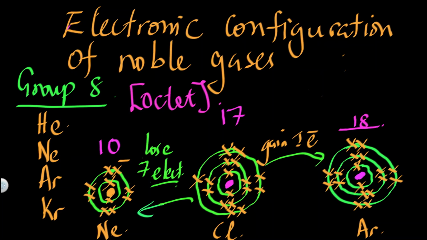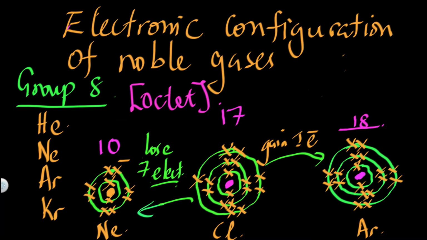It can move backwards and become like neon, and that process involves losing all 7 of its valence electrons. Then it becomes like neon, which is also stable. It can achieve stability that way. Or it just has to gain 1 electron and become like argon, having the electronic configuration of argon. So what does it do? The choice is clear here. It is actually easier to gain 1 electron than to lose 7 electrons. This is the choice that chlorine is going to make.